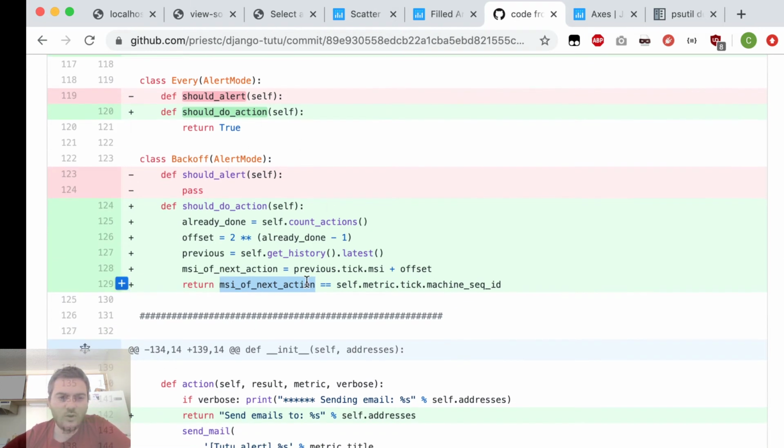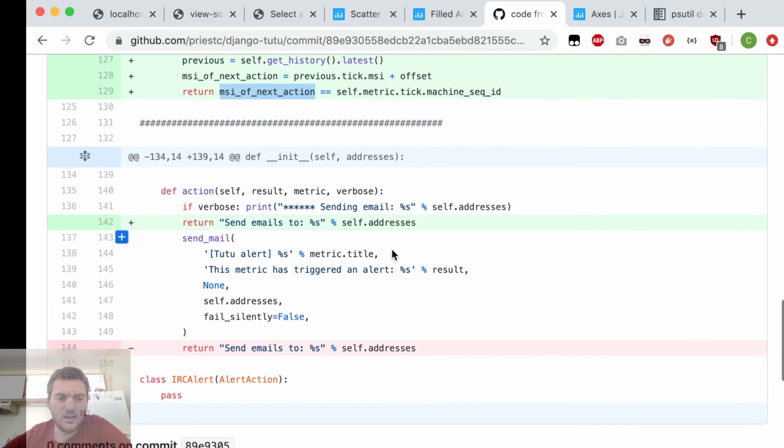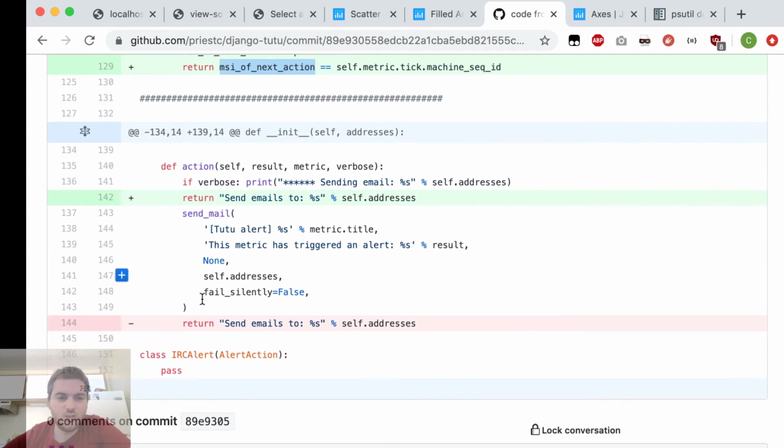I wrote this code, but I didn't test it. And in this video, I'm going to test it. I also made one really quick change where I moved this return up above the call to send mail. That's because when we send mail, it pauses for about 5 seconds, and it's kind of annoying, so I just skip it. I'm eventually going to move it back, but just for the purposes of developing, I'm going to skip that for now, just to speed everything up.